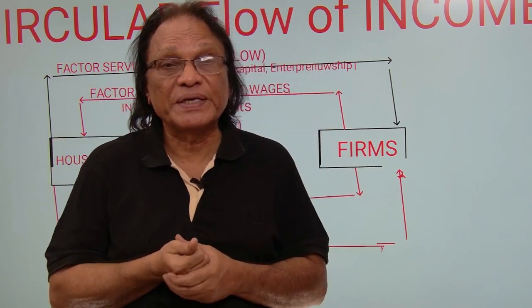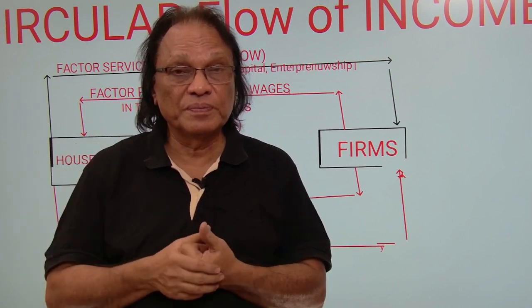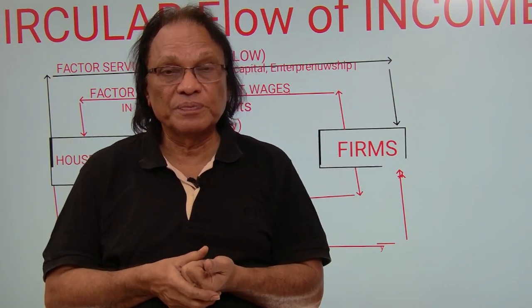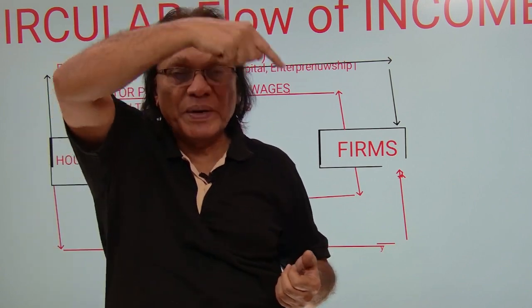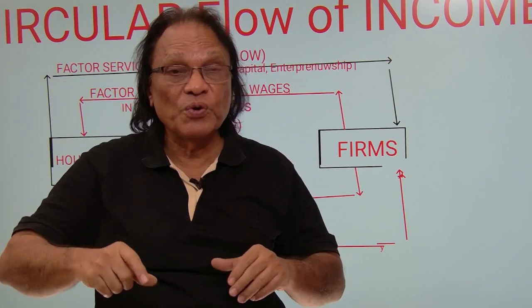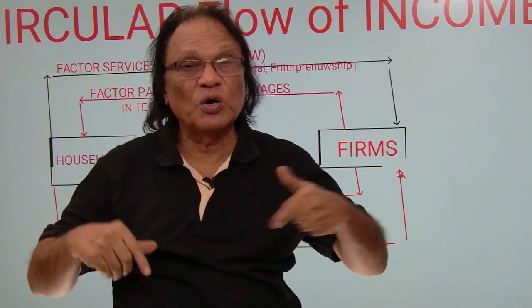In the second part, when the households receive this money in terms of wages and salaries, rent, interest and profits, what do they do? They go to the market to buy goods and services produced by the firms. They spend that money in the market to buy goods and services from the firms. They give this money to the firms again. So here, money flow is taking place from households to the firms.